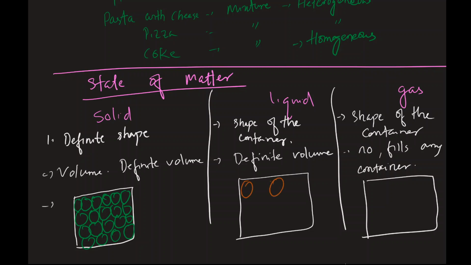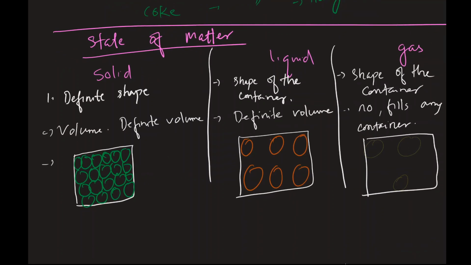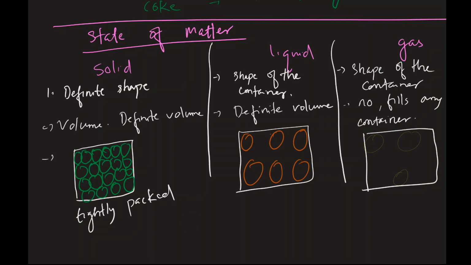It is tightly packed. So solid particles are tightly packed. And these individual particles, like those small circles, cannot move freely.